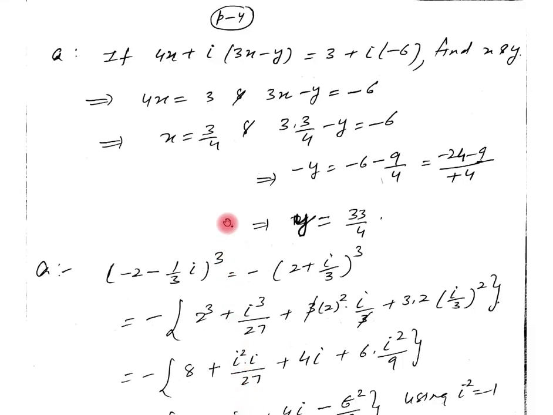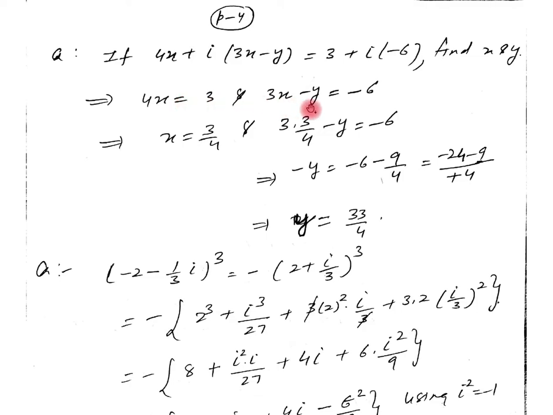Now let us see one more question. Here these two are given to be equal. It means these two complex numbers are equal. If two complex numbers are equal, the real part is equal to the real and the imaginary equal to the imaginary. Now equating, 4x equals 3. Now the imaginary part: 3x minus y is equal to minus 6.